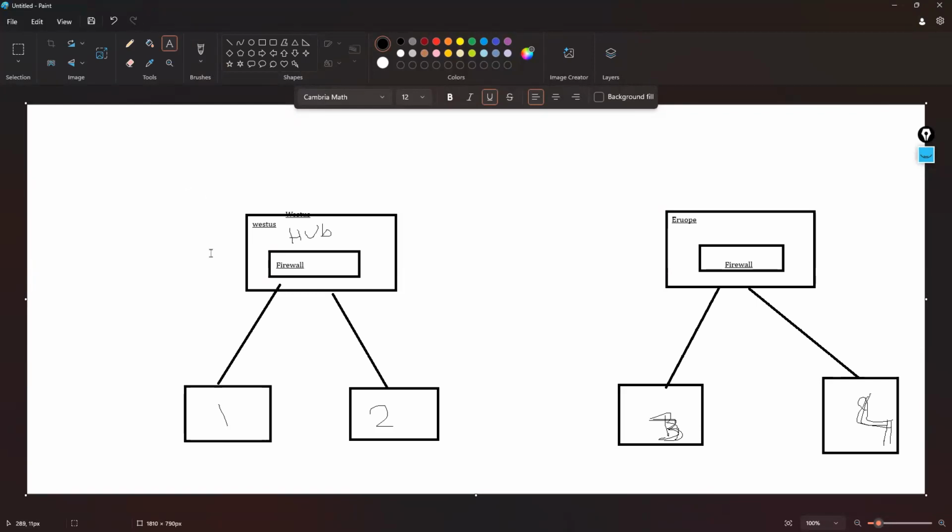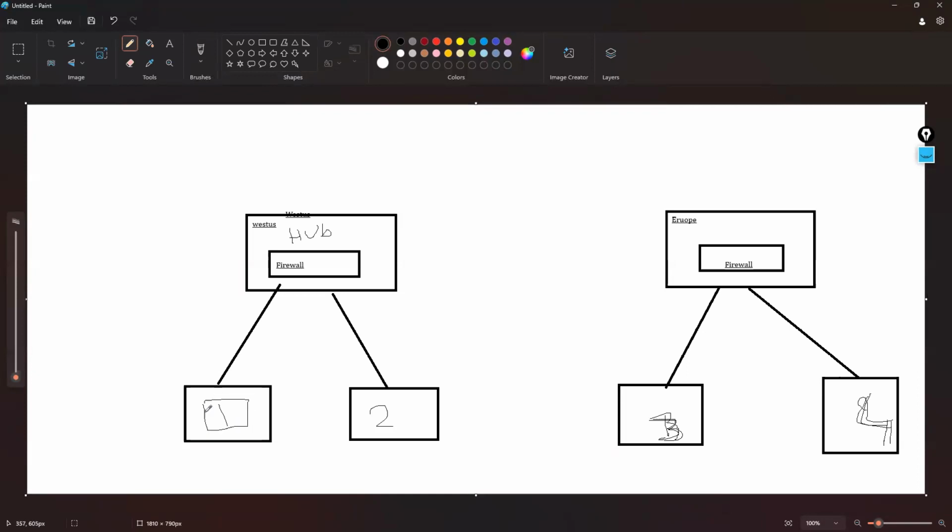But how will the traffic flow from the spoke? Generally, a route table will be associated at the subnet level, guys. Same like here, a subnet route table. This is also a route table, and this is also a route table.